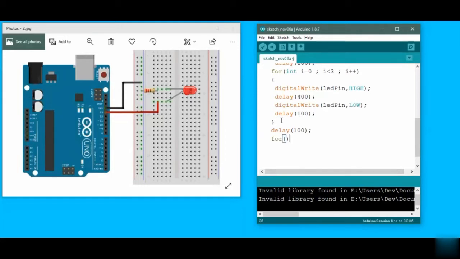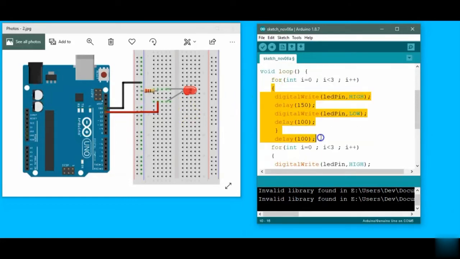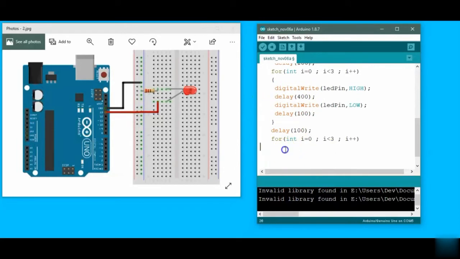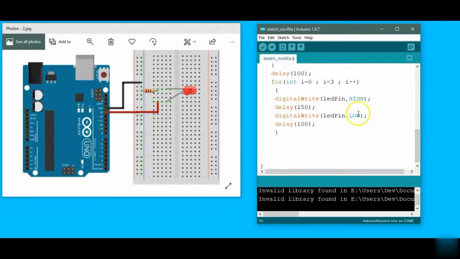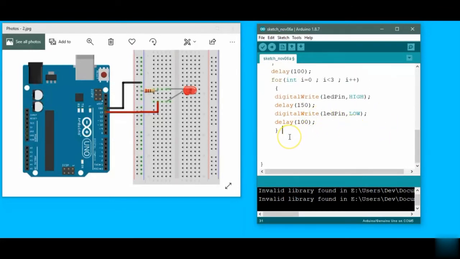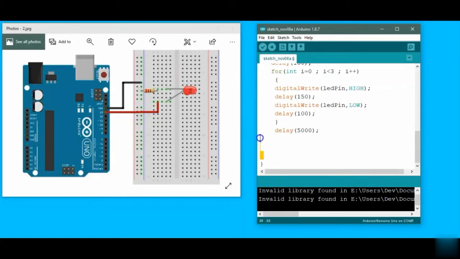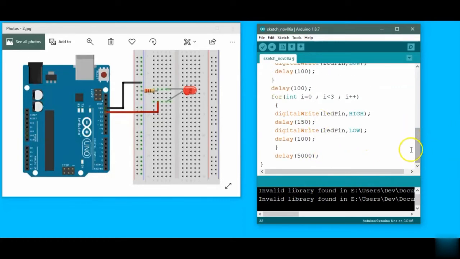from the second one. Now we have the last loop, where we have the variable i again at 0 and then i less than 3, and this one is completely similar to the first one, so I copy it. I think there will not be any confusion here. And after this, in the end we have a delay of 5 seconds. So this is our code for the problem that I have given to you.